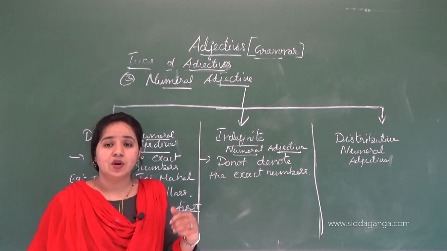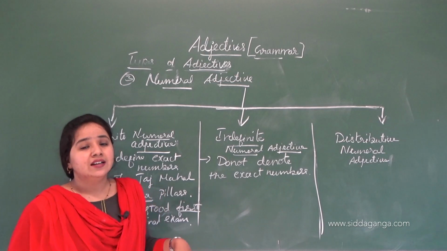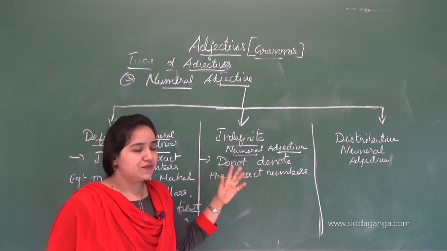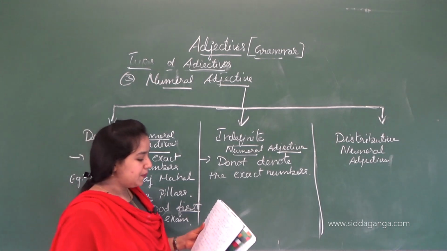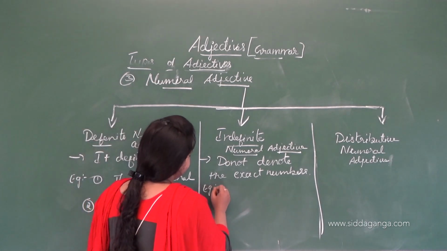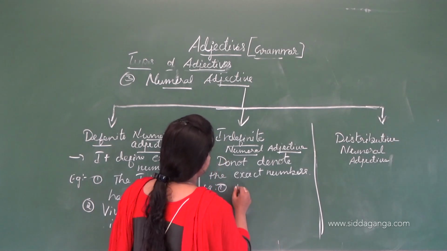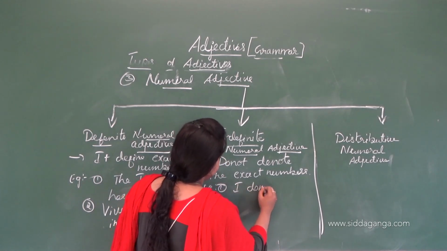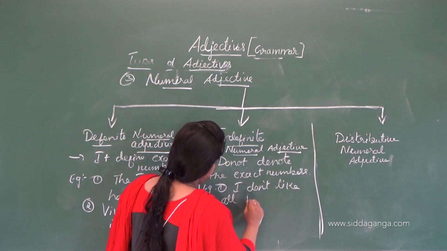The word which does not show the exact number in a sentence is called an indefinite numeral adjective. For example, I don't like all vegetables.